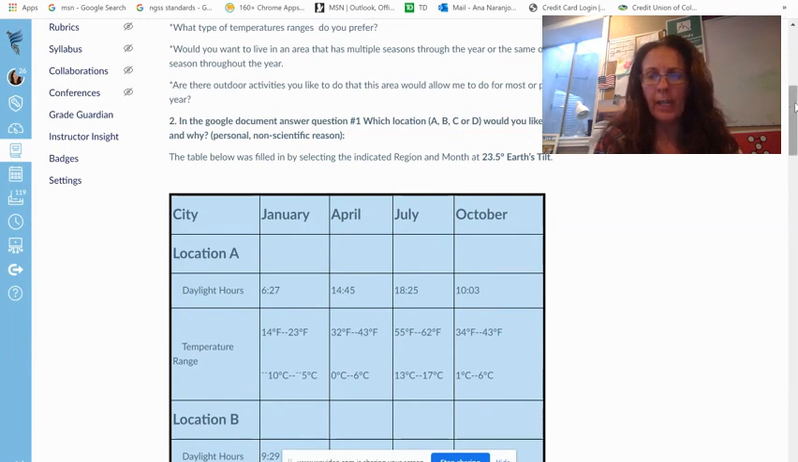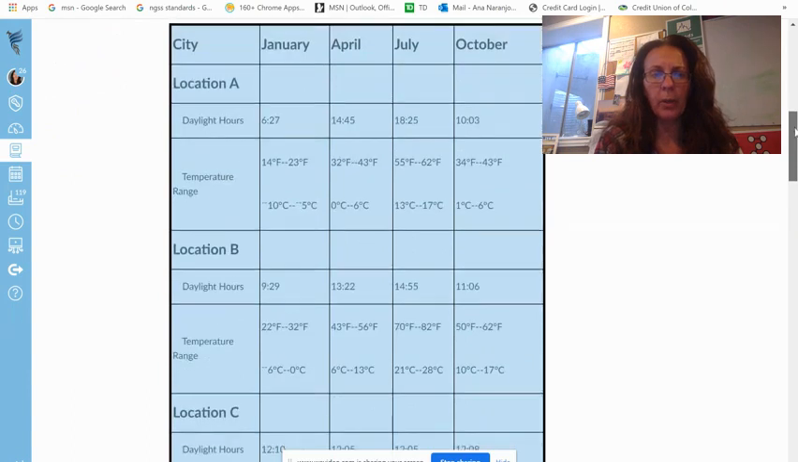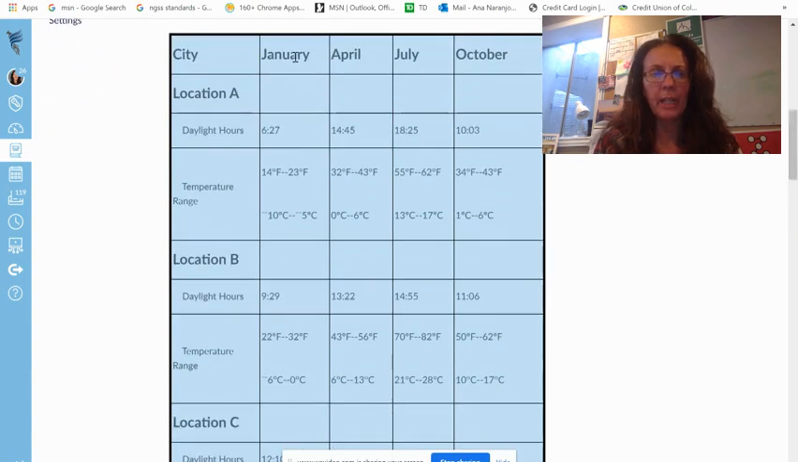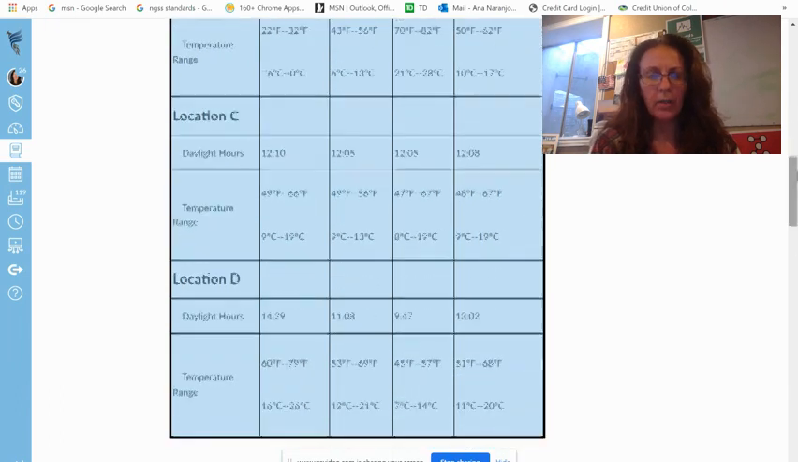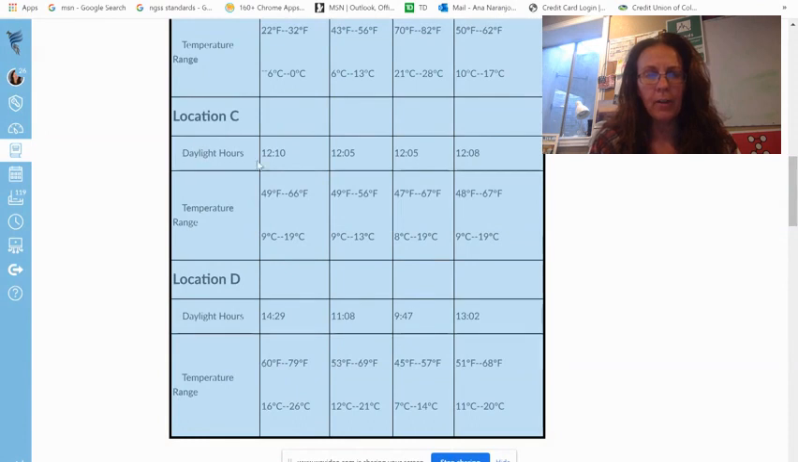If you scroll down in the blue data table, you're going to see location A, and it shows the daylight hours and the temperature ranges in Fahrenheit and Celsius. You're probably more familiar with Fahrenheit, so you might want to use those. Then location B, same thing, the daylight hours and the temperature, and also location C, and then location D.